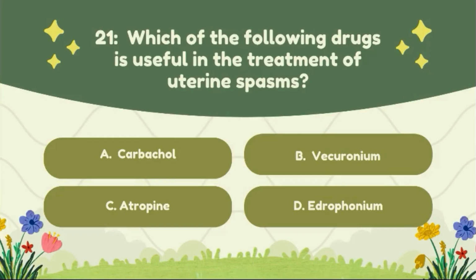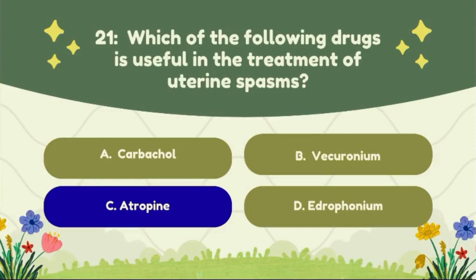Question number 21. Which of the following drugs is useful in the treatment of uterine spasm? Option A, carbachol. Option B, vecuronium. Option C, atropine. Option D, edrophonium. The correct answer of this question is option C, atropine.